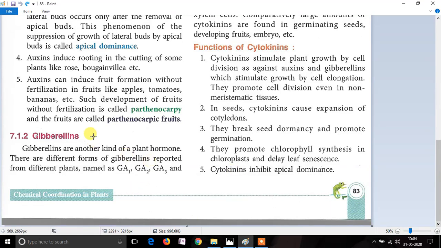In this video, we are going to discuss the topic of the growth hormones of chapter number 7 of biology. Today, we are going to discuss the hormone known as gibberellin. This gibberellin is a plant hormone which is found in the plants. There are certain types of gibberellin hormones known as GA1, GA2, GA3 and so on. These are the different names.